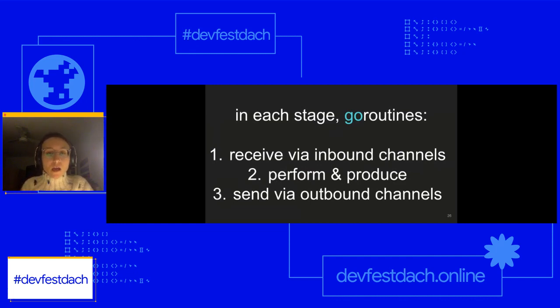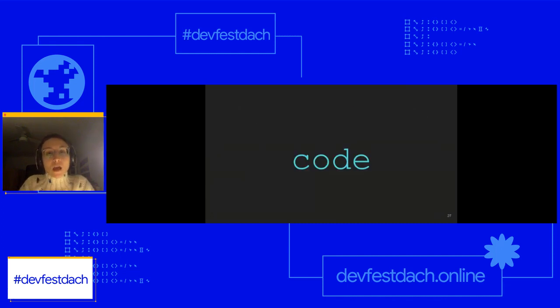They usually produce new values, but sometimes they can just perform a function on their data, modify it, and then send it downstream. Each stage can actually have any number of inbound and outbound channels, except the first and last stages. Those can only have a single inbound and outbound channel, respectively. And you can think of the very first stage as a source or a producer, and the very last stage as a sink and a consumer.